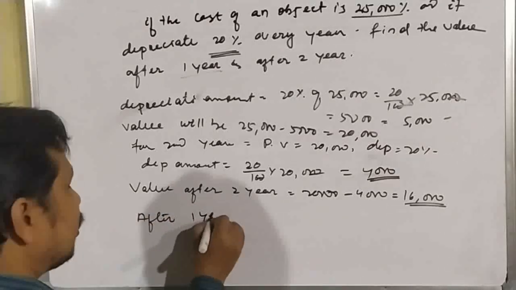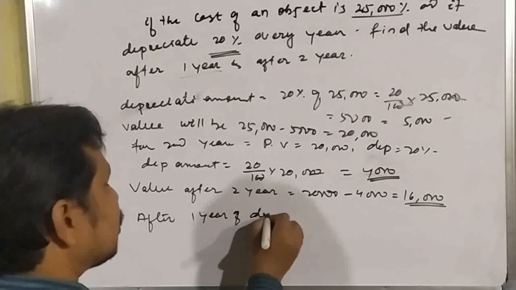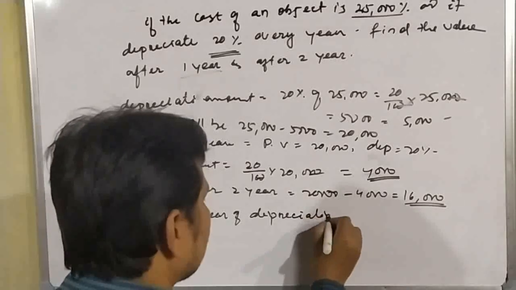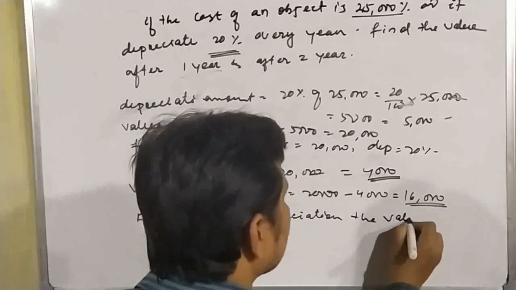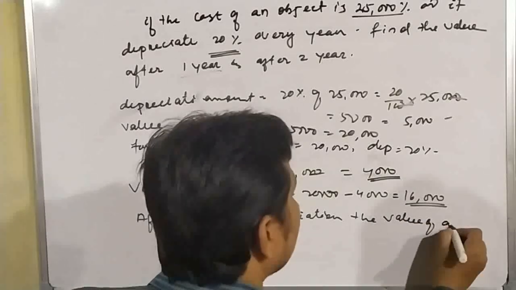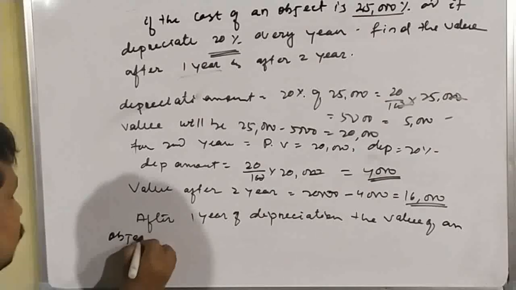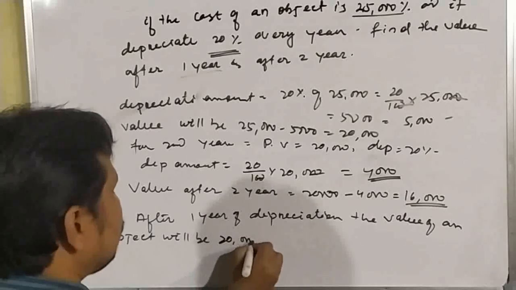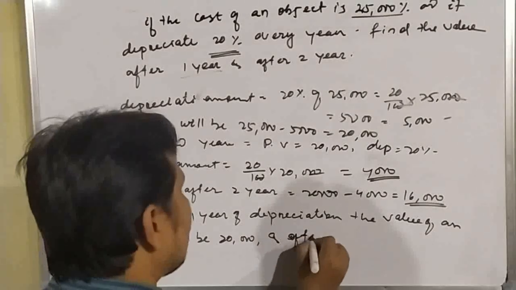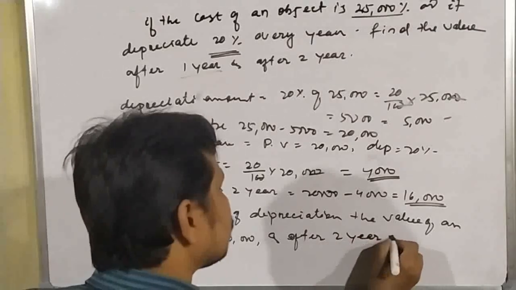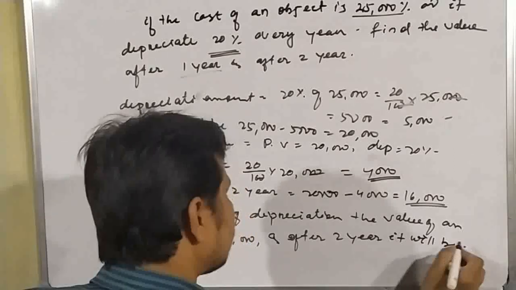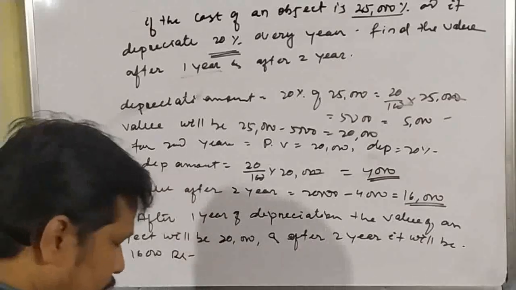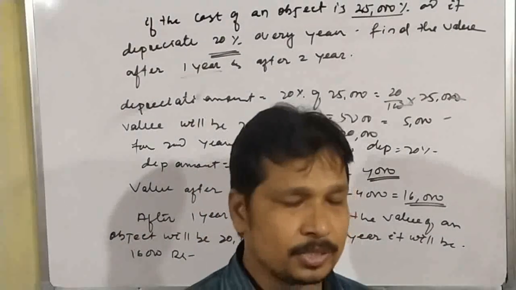So we can write that after 1 year of depreciation, the value of the object will be 20,000, and after 2 years it will be 16,000 rupees. Okay, so depreciation and appreciation is not a small thing.